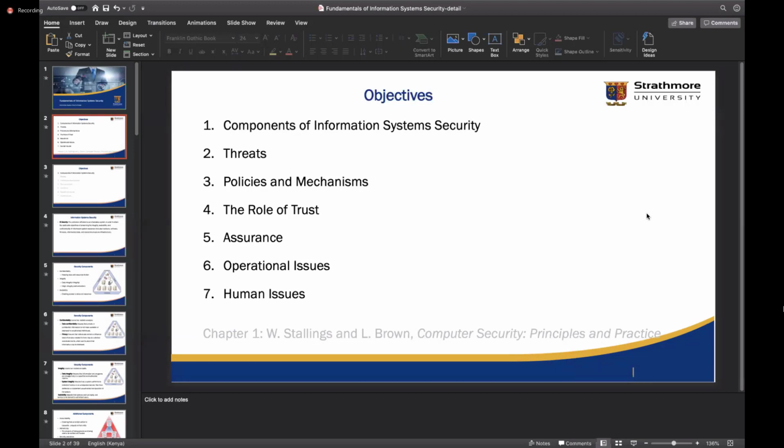Okay? So the idea is to look at security from a holistic point of view, and that is from all the elements that will be involved in an information system. Yeah? And one of the most important elements that we always miss out is the users, the human element. Yeah?